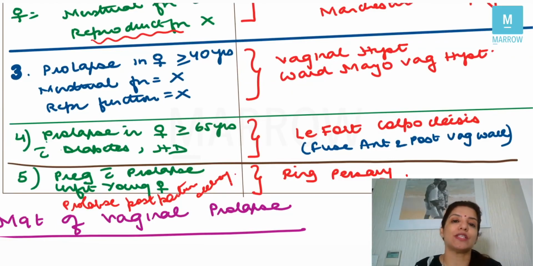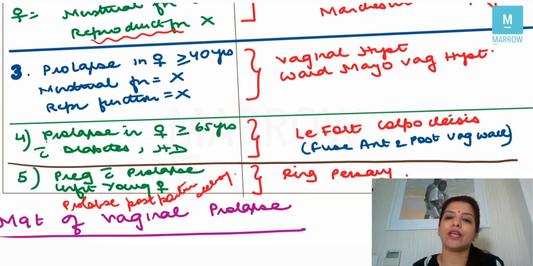Or if the question is saying a young female is unfit for surgery, then how do you manage the prolapse? Then the answer is you are going to put a ring pessary, right? Now, this is how you manage uterine prolapse. And as I told you, management of uterine prolapse, it will depend on the age of the patient and it will depend whether she wants future children or not.